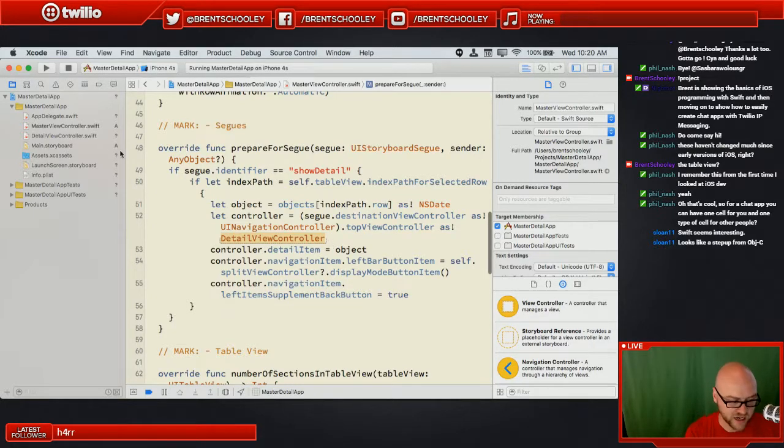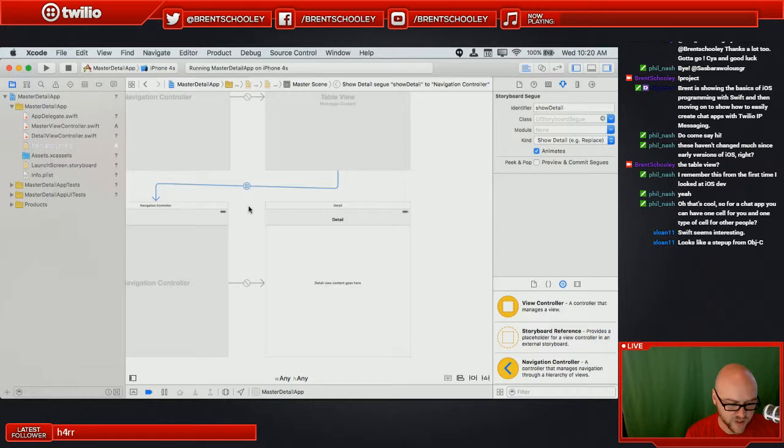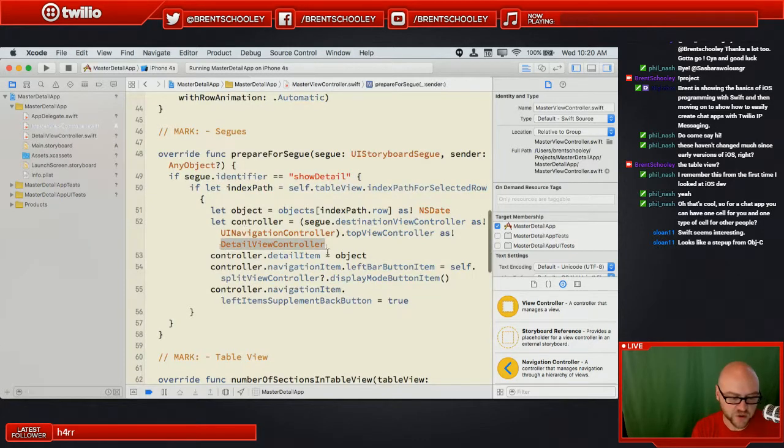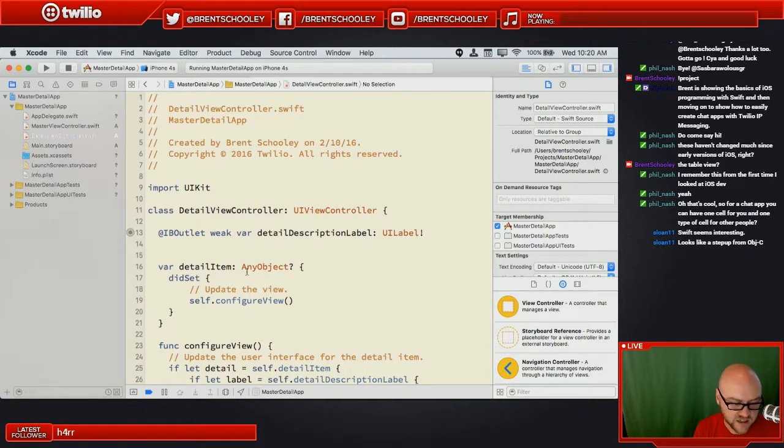So that's back in the storyboard again. And if I had more screen real estate, I would use the assistant editor so I wouldn't have to keep jumping, but we're going to have issues if I do that, I think. But basically what we're doing is we're grabbing the detail view controller, which is the other side of the segue. And we're setting a property called detail item on that controller. If we go in here, we'll see that there's a detail item property inside of our detail view controller. So that's what we're setting here.